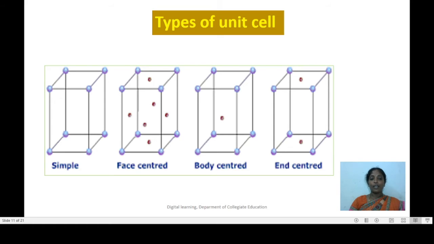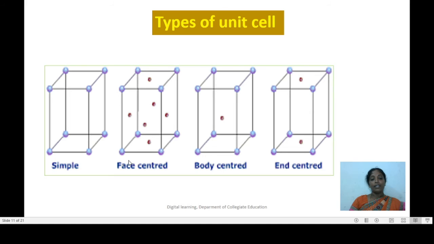Unit cells are broadly classified into 4 types: simple unit cell, face-centered unit cell, body-centered unit cell and end-centered unit cell. A simple unit cell is one which has lattice points only at the corners, and this simple unit cell is also called a primitive unit cell and it is denoted by the letter P.